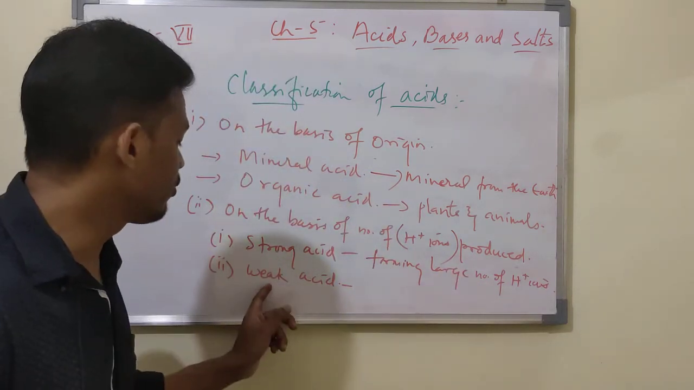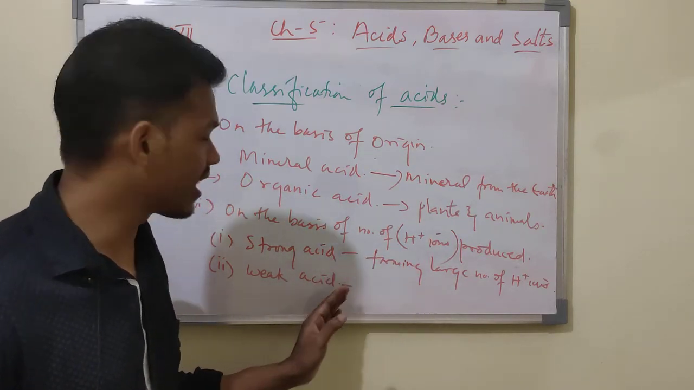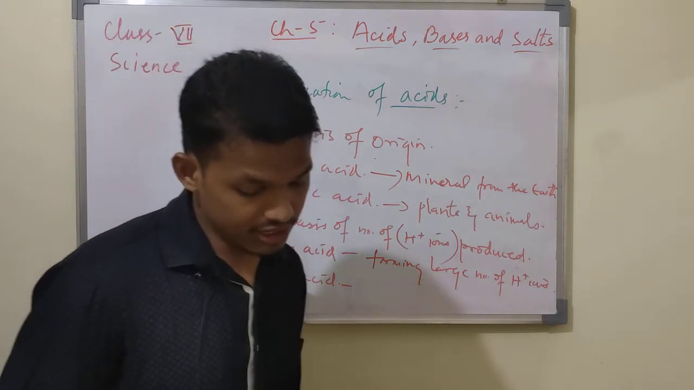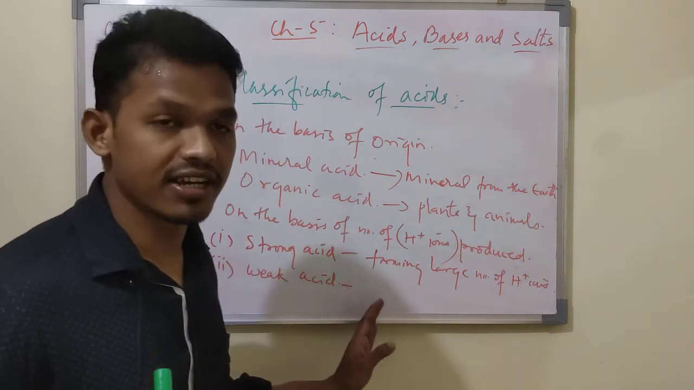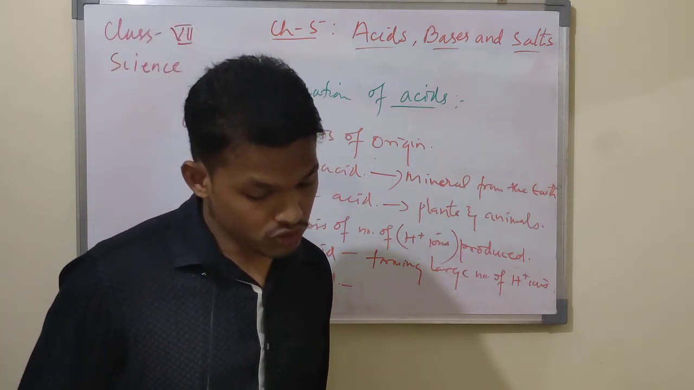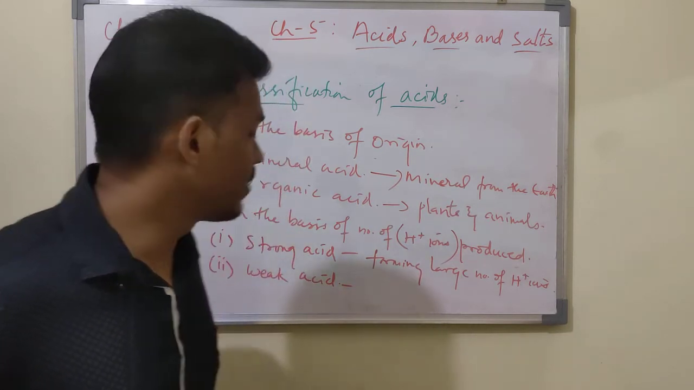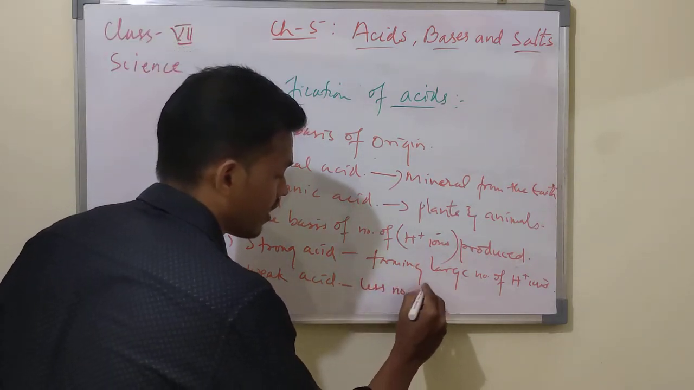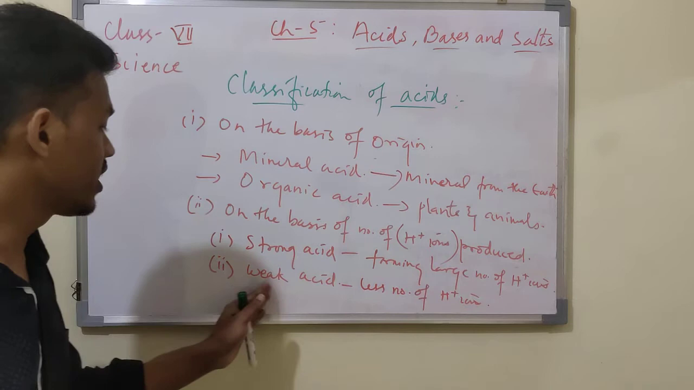What about weak acid? Weak acid is completely opposite to the strong acid. If you dissolve a weak acid in water, what happens? They do not dissociate completely and produce a smaller amount of H plus ions. They give a less number of hydrogen ions. Those are weak acids. What are the examples?